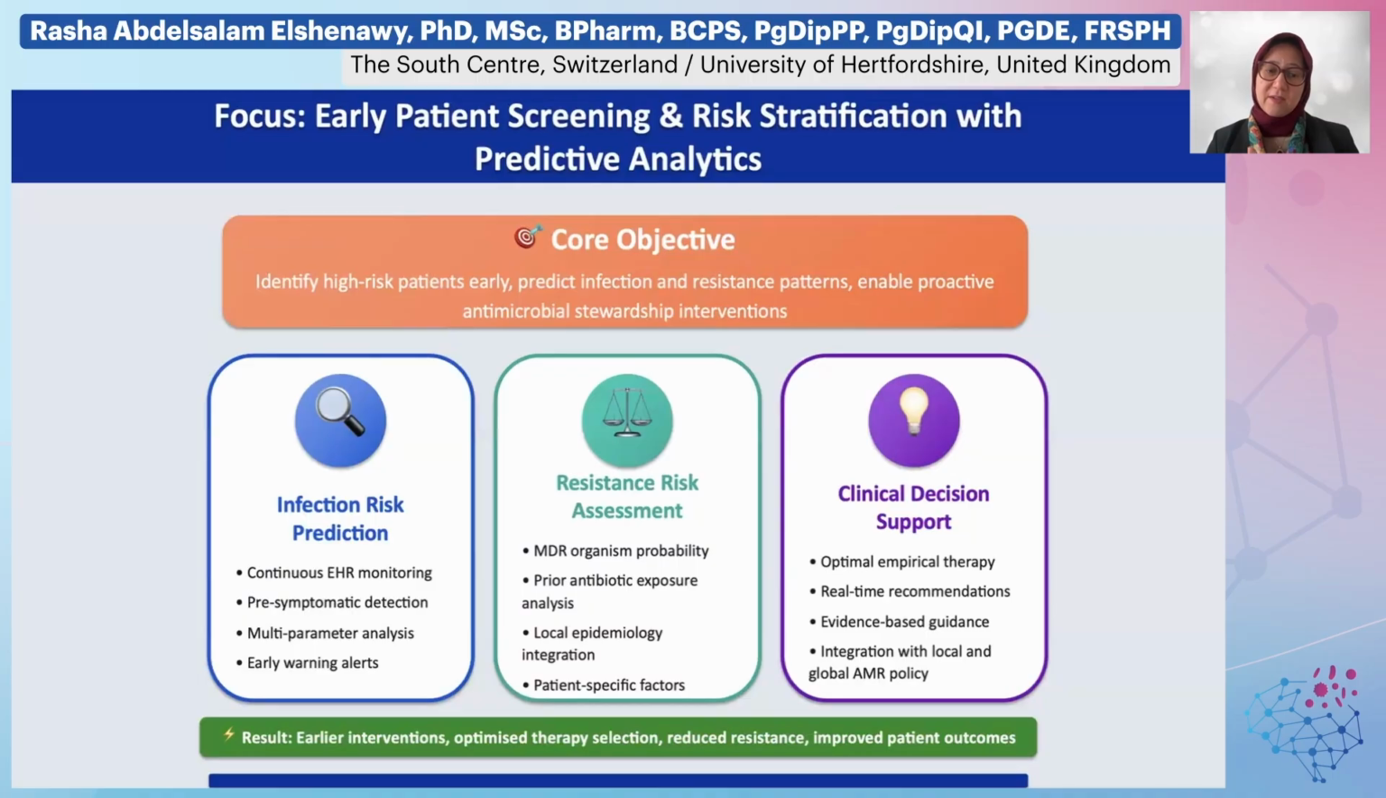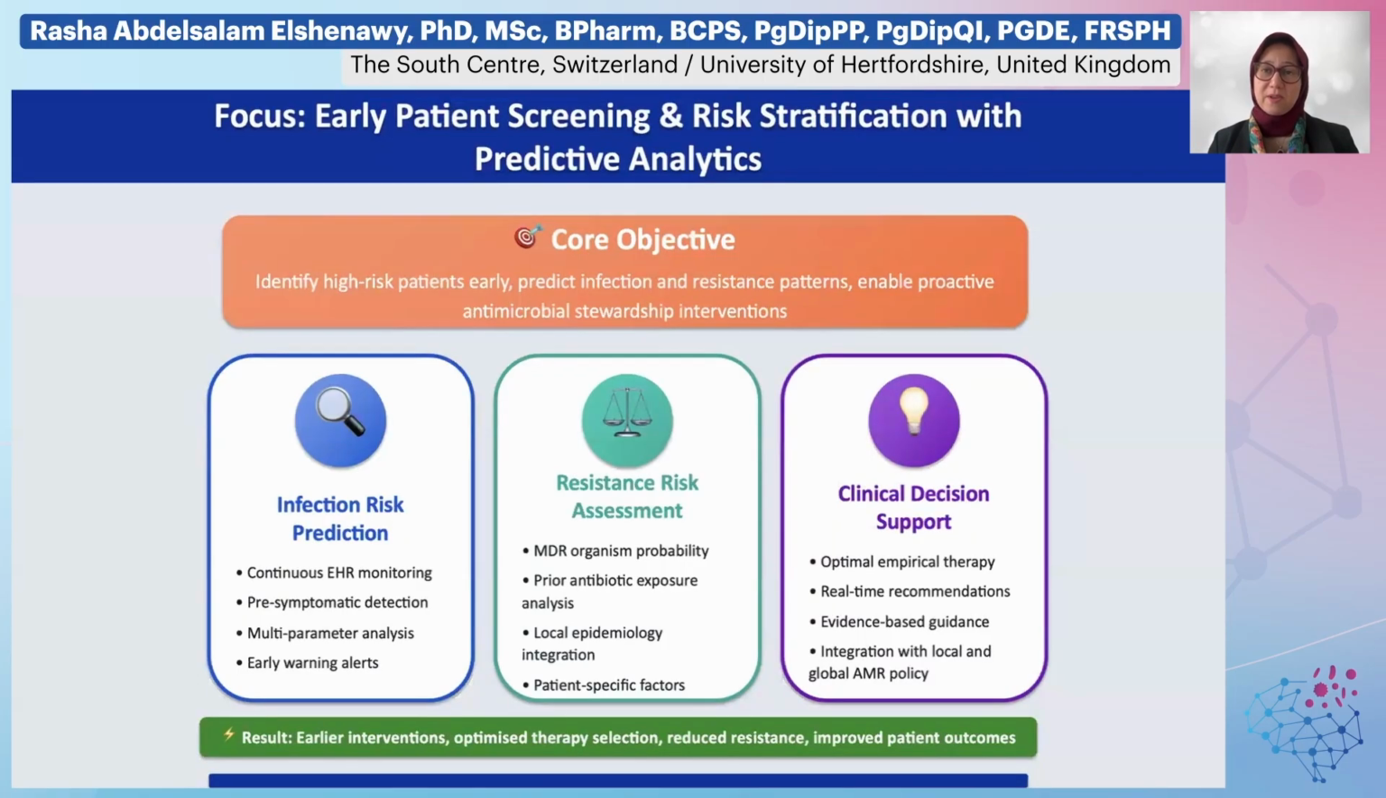The first issue is infection risk prediction. Using AI in early screening can help in predicting any infection risk, which will help in continuous monitoring in the electronic health record, and can also be used to provide early warning alerts for any infection before it becomes severe. In addition, there is resistance risk assessment. With regard to multi-drug resistant organisms, which we are seeing mainly in more of the clinical practice, AI use has a very important impact.